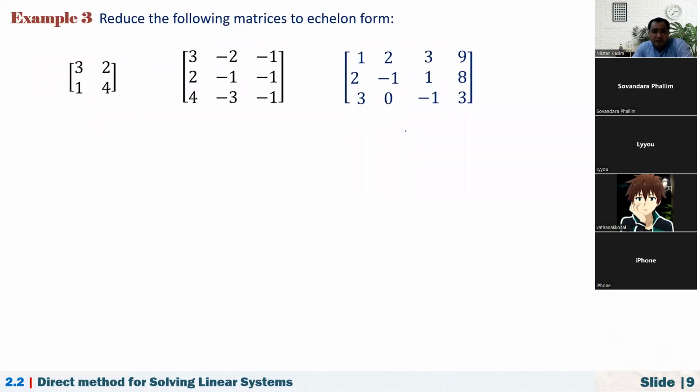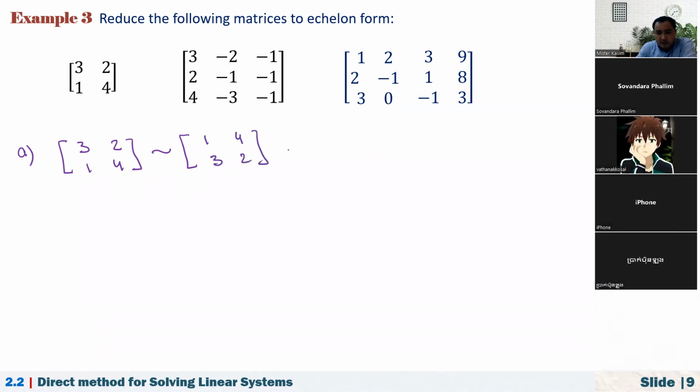Example: reduce the following matrices to echelon form. How do we do that? Let's start with the first one. Let me say this is A. How do we reduce this? We can reduce this by carrying out elementary row operations over these matrices. Here we have 3 and 2 and 1 and 4. The first elementary operation is to interchange the first row with the second row. At that time here we have 1 and 4 and 3 and 2. Next, let me multiply the first row.